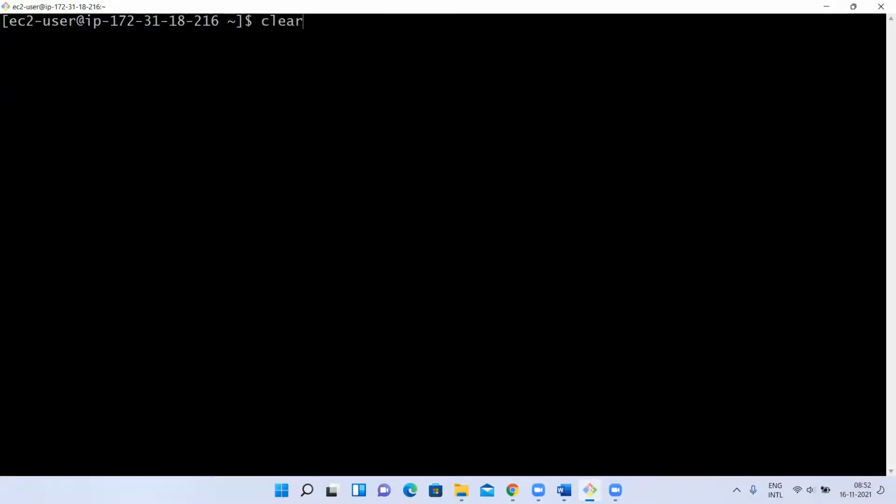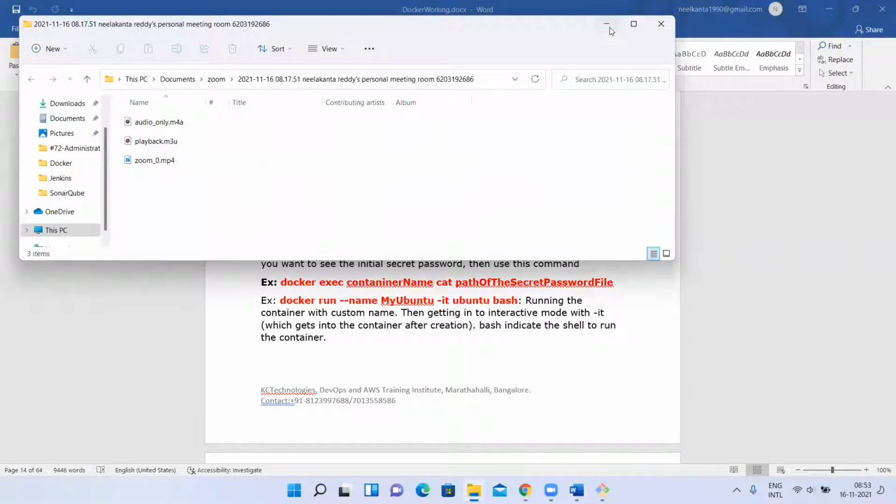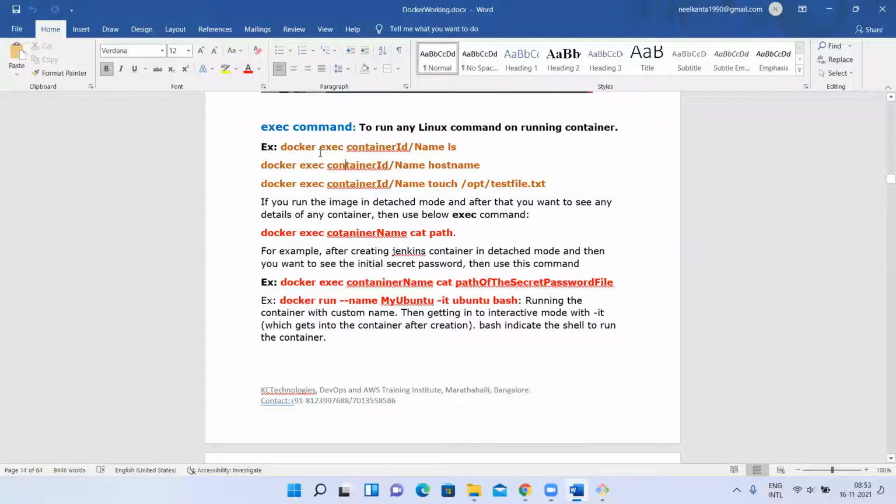You are saying I don't want to use attach. What if I use attach? First, attach will take me inside the container, and there I have to execute a command to create a file. Now, in case you want to execute a single command inside the container, you no need to enter inside the container using docker attach. From here itself, by specifying the container ID, you can execute a command inside the container using docker exec. Exec means execute. Using the docker exec command, you can execute some options.